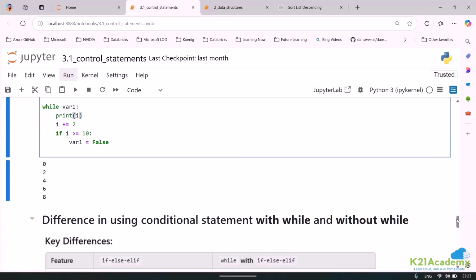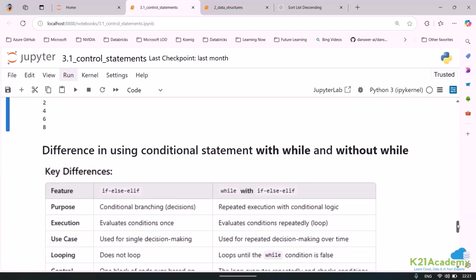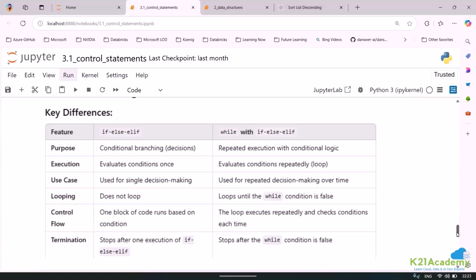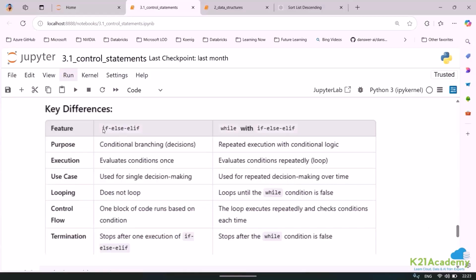Okay. That's possible. Now, one more important thing about the difference in using conditional statements with while and without while. So now just to help you understand, the key difference is, see, you have something called if, else, elif, and while.